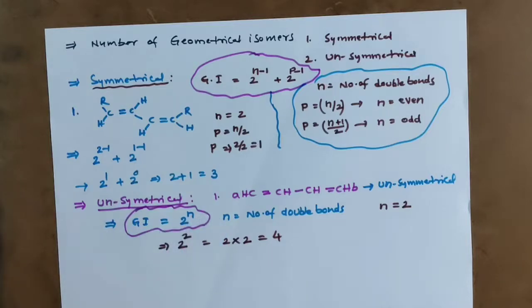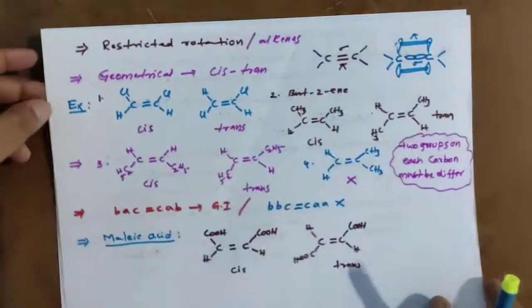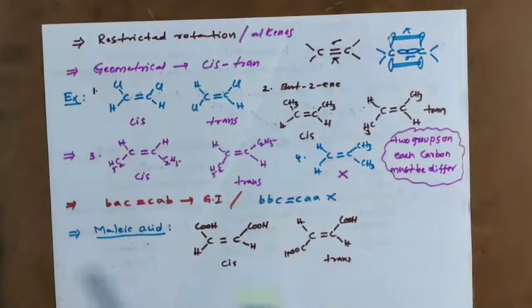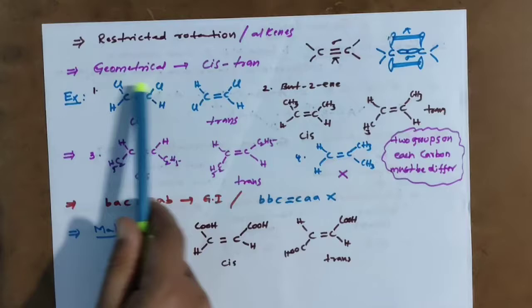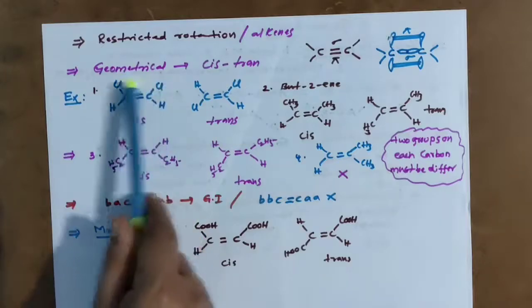So geometrical isomerism needs a restricted double bond, and each double-bonded carbon should be bonded with different groups. And this is cis and trans. Cis means same groups or atoms on the same side, in the same plane.